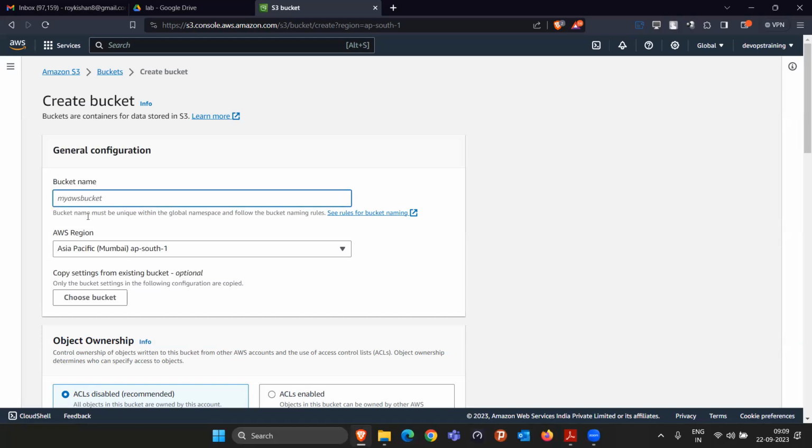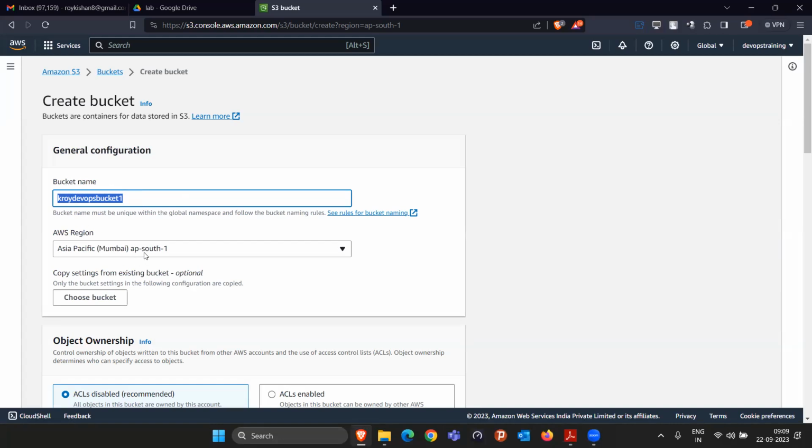Now, the bucket name, they are clearly saying, must be unique. Unique means globally, whatever bucket name you write here, no person in the world should use exactly the same bucket name. Like when we choose an Instagram or Twitter username, we use that type of method, right? So here I'm creating a bucket with some unique name. Nobody should be using exactly this same name in the entire world.